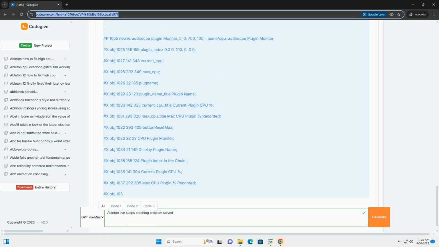Method 1. Ableton Preferences. Go to Preferences, File Folder, VST Plugin System Folder. Uncheck Use VST2 Plugin System Folders and use VST3 Plugin System Folders. Restart Ableton Live. This will temporarily disable all VST plugins. If the crashing stops, the issue is likely with the plugin. Then re-enable the folders one at a time to find the problematic plugin.